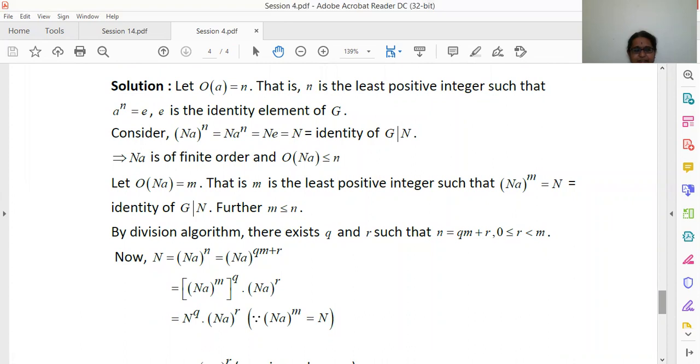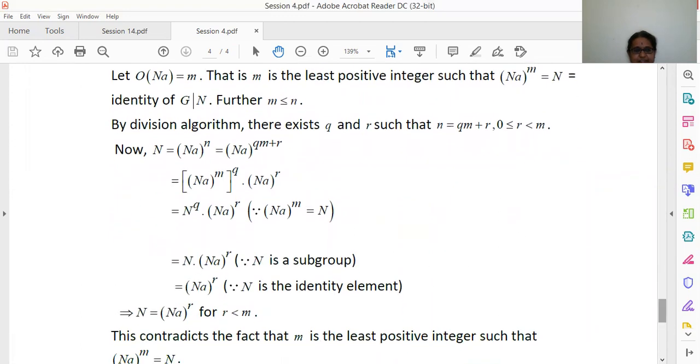(Na) power m is N, because we are saying the order of Na is m. From the definition of order of the element, (Na) power m is equal to N implies the order of Na is m. So we get N power q dot (Na) power r.